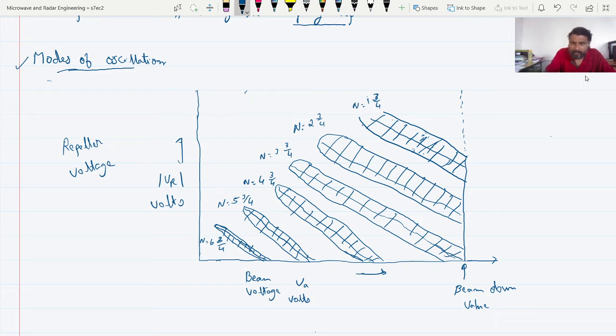So this is the mode for n equal to 1. This is the mode for n equal to 2. I am not talking about capital N, I am talking about small n. So this relates to the values of small n, for small n equal to 1, 2, 3, 4, 5, and 6. The size becomes reduced and reduced and reduced.